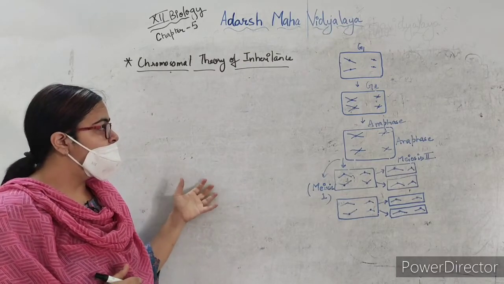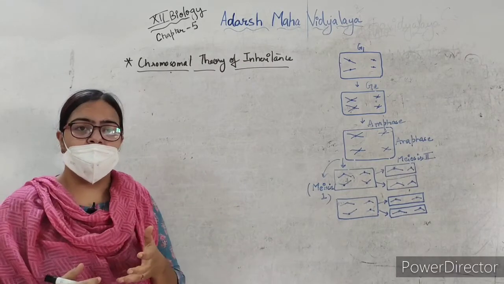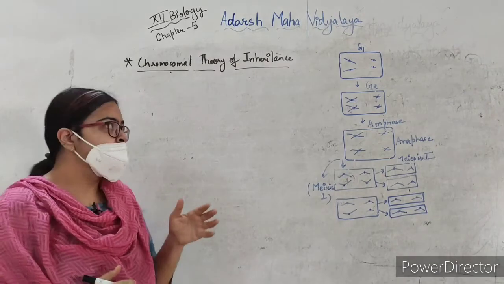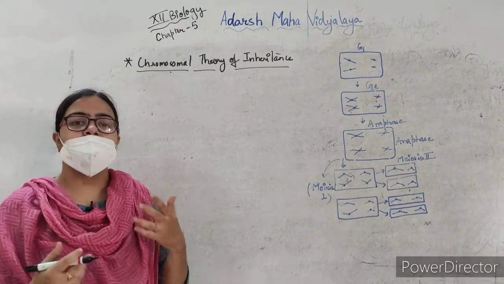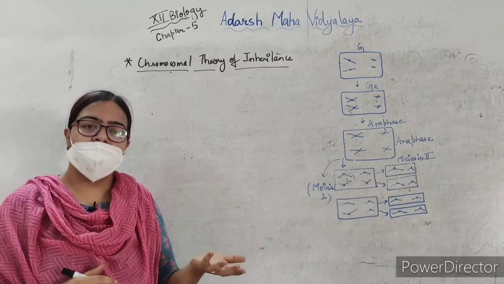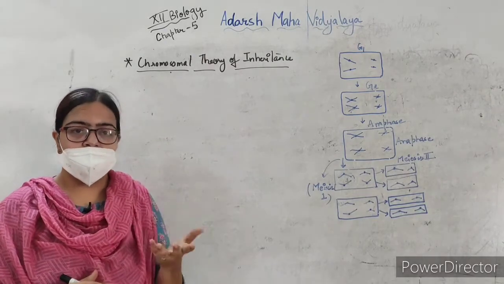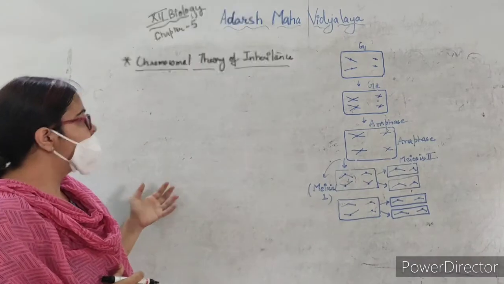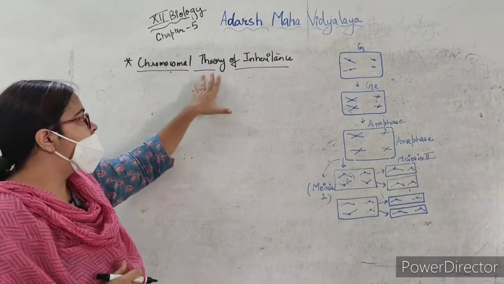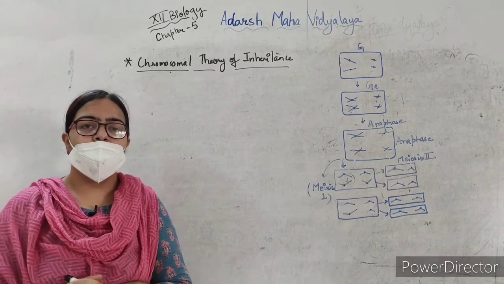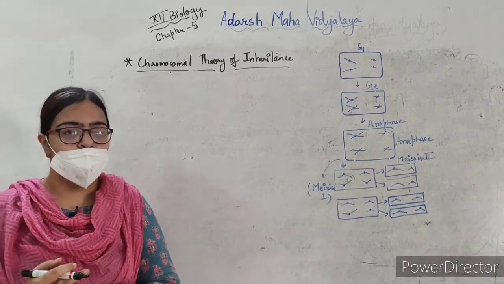and they told that the way Mendel told that genes behave, the chromosome also gives the same movement, or the behavior of the genes, the factors and the chromosome is both the same. Okay. So the chromosomal theory of inheritance was given by Walter Sutton and Theodore Boveri.